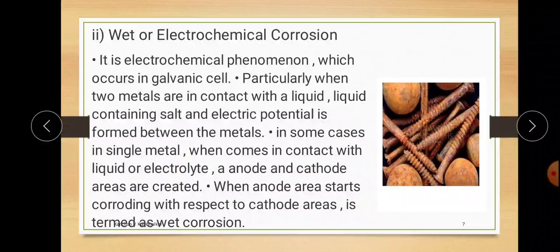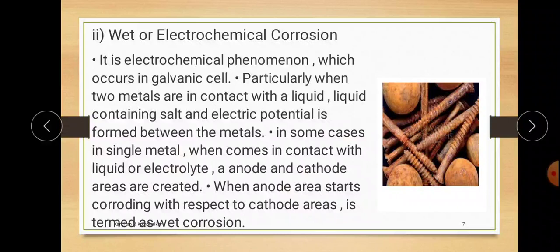So particularly when two metals are in contact with a liquid containing salt, an electrical potential is formed between the metals. In some cases, in a single metal, when it comes in contact with the liquid or electrolyte, a part of that metal acts as an anode and another part acts as a cathode, depending on its condition. And then the corrosion takes place.